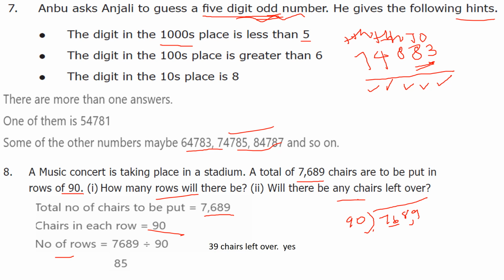So take 3 digits, 768. 8 nines are 72, 76 minus 72 is 4, and bring down 9, 489. 489 means we take 5. 5 nines are 45, so again subtract, 48 minus 45, 3. So we arrange 85 rows and 39 chairs are left over. Will there be any chairs left over? Yes, 39 chairs are left over.